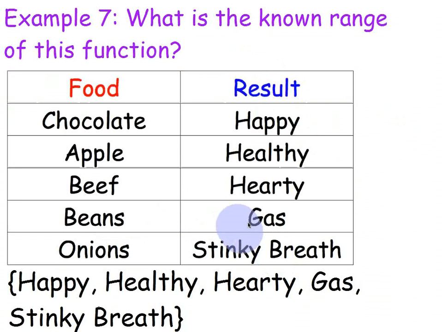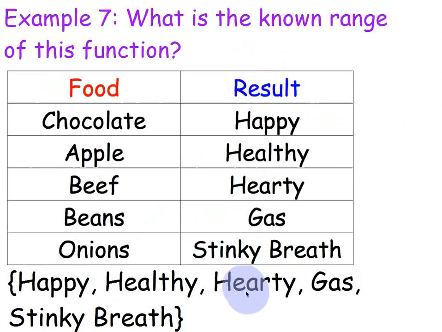It depends on the swing, right? The swing happens before you hit it. So results always occur after the input. In this case, results are going to be your output. Happy, healthy, hearty, gas, stinky breath. So again, outputs always occur after the inputs.